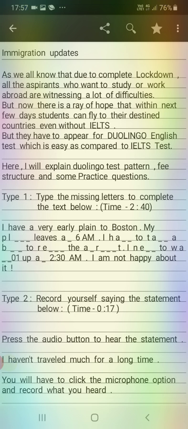KE a B double dash. I am just giving you the answer: BUS, a bus to RE triple dash, that is REACH, the AIRPORT, airport.